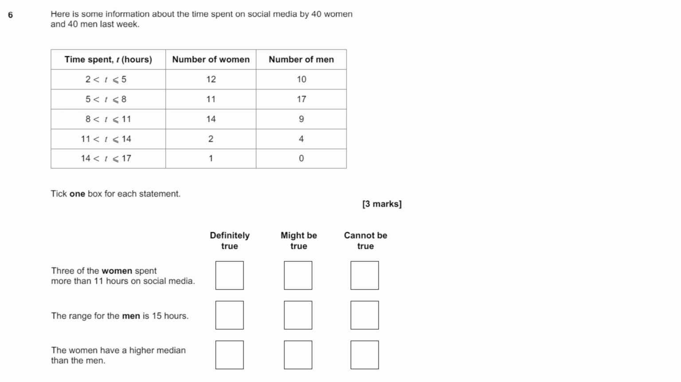We are asked to tick one box for each statement, and this is a 3-mark question. So for each of the statements you can tick definitely true, might be true, or cannot be true. So let's go through each statement and we'll tick the correct box.